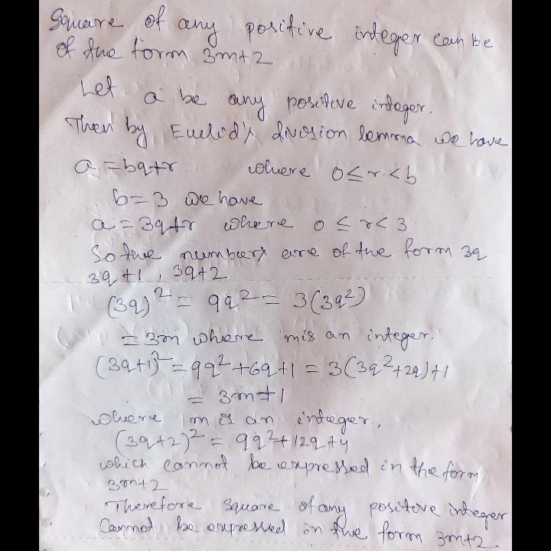which can't be in the form of 3m plus 2. If we convert 4 as 3 plus 1, 9q square plus 12q plus 3 plus 1, then 3 will be common, and it is in the form of 3m plus 1. If you convert it as 2 plus 2, then 3 can't be taken common, and it will not be converted into 3m plus 2. So it can't be converted into 3m plus 2. So the square of a positive integer can't be of the form 3m plus 2.